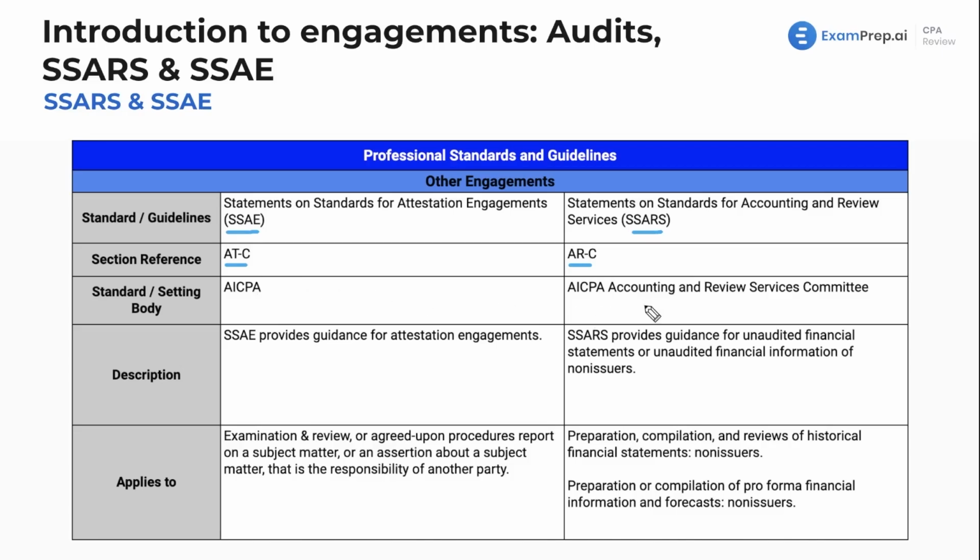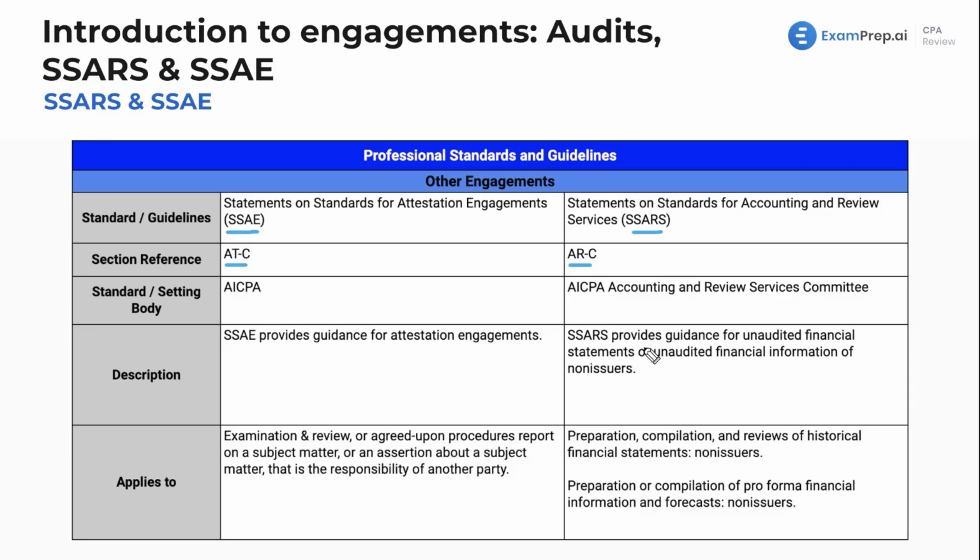Now, who sets the standards for these? It's the AICPA, specifically here for SARS, the AICPA's Accounting and Review Services Committee. For a description here, as we know, SSAE is going to deal with attestation engagements, which is going to cover examinations and reviews, agreed upon procedures, and reports on a subject matter, or an assertion about a subject matter that's the responsibility of another party.